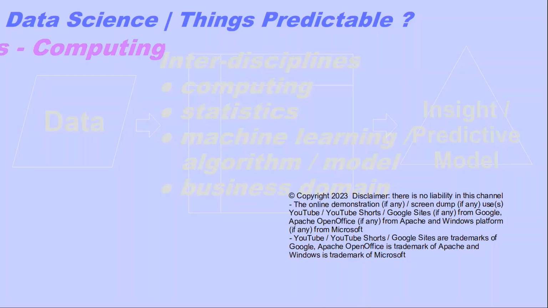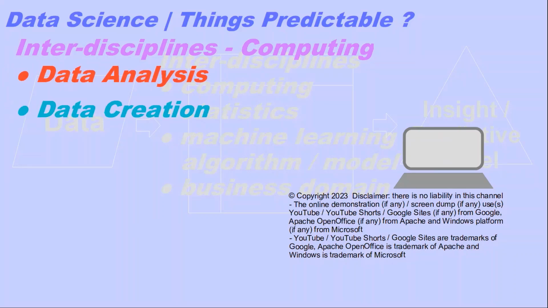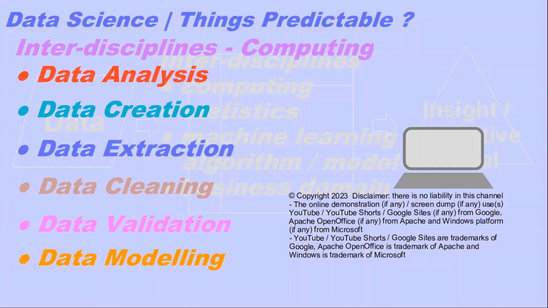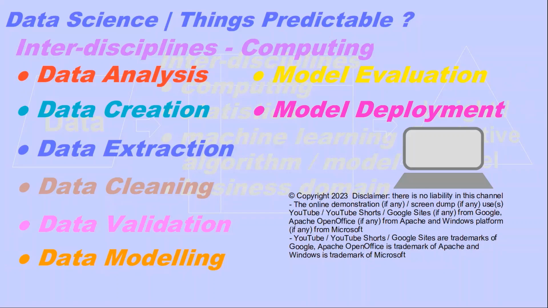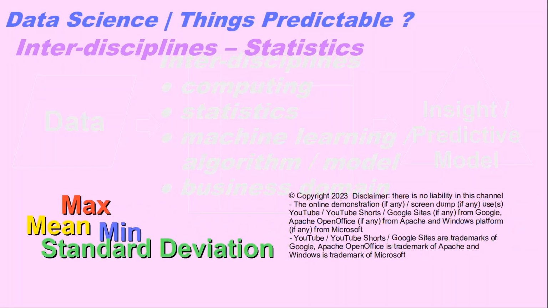The first interdisciplines is computing. It can be used in data analysis, data creation, data extraction, data cleaning, data validation, data modeling, model evaluation, model deployment. The second interdisciplines is statistics. For example,